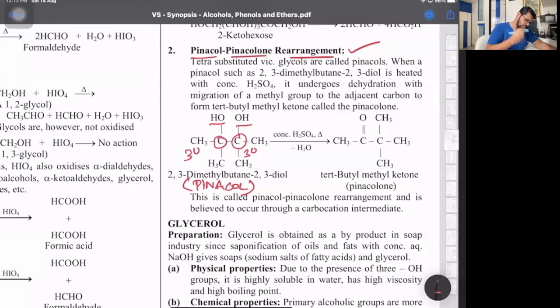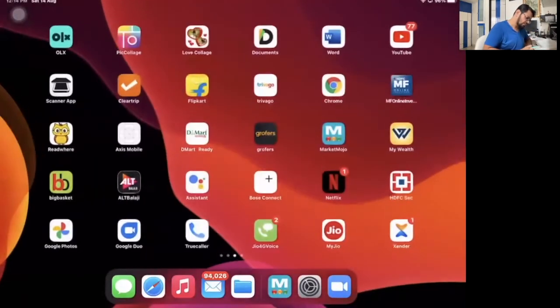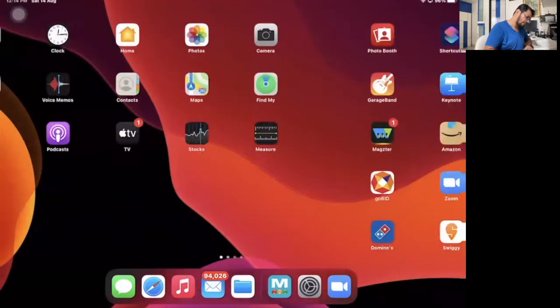What is happening? First part, conc. H2SO4, that's a DID, so it will provide H plus. The H will be taken up by the OH over there. One of the OH will pull it up. There'll be formation of OH2, protonated alcohol. Then, wait, let me write it down. 2,3-dimethyl butane. One second.